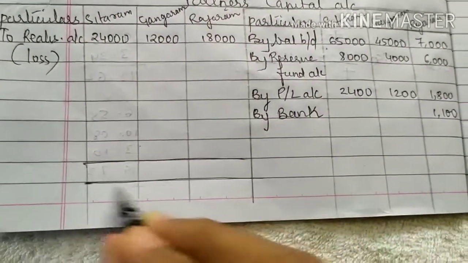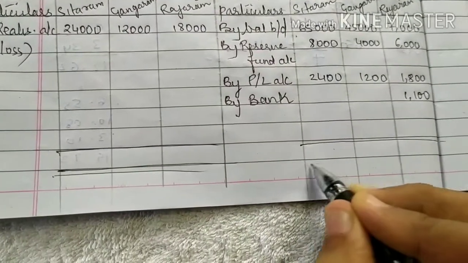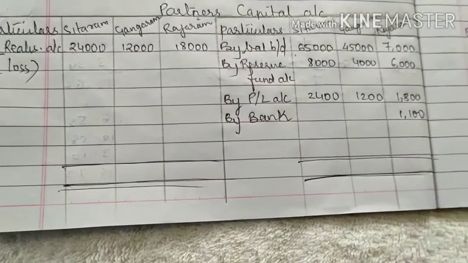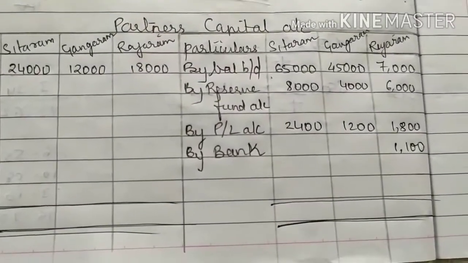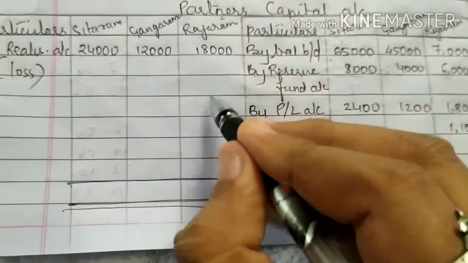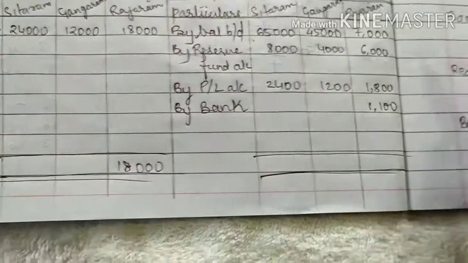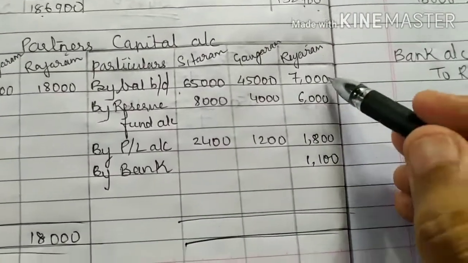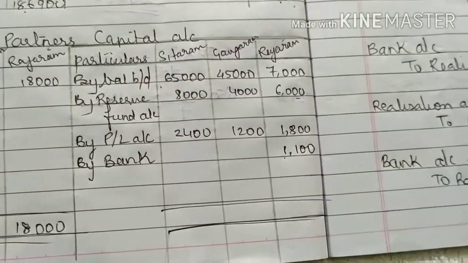So now we have to close the account. Now first you will have to close Rajaram's account. Okay, so Rajaram's account we have to close as he is becoming insolvent. So now if you see Rajaram's debit side column is 18,000. Okay, now you total the credit side. 7 plus 6, 13, 14, 15, 15,900.